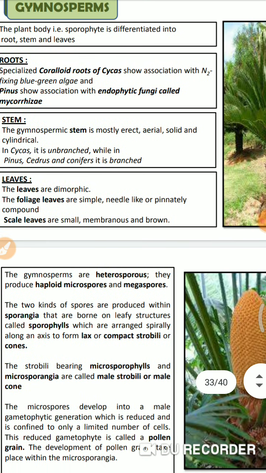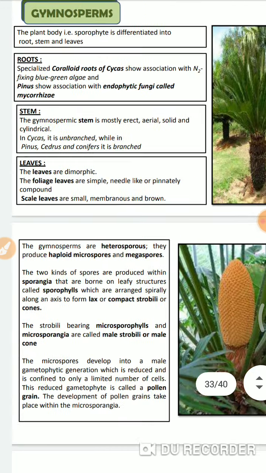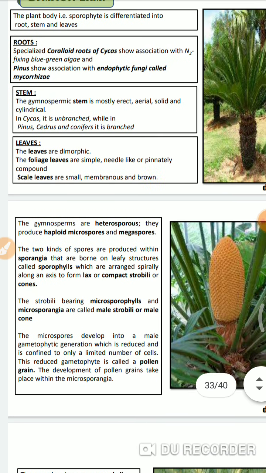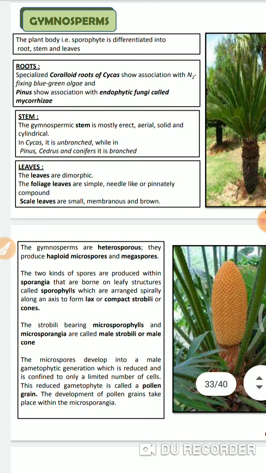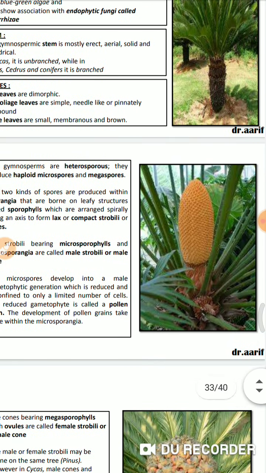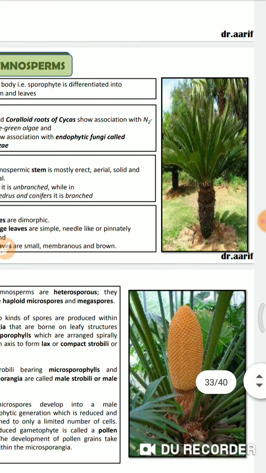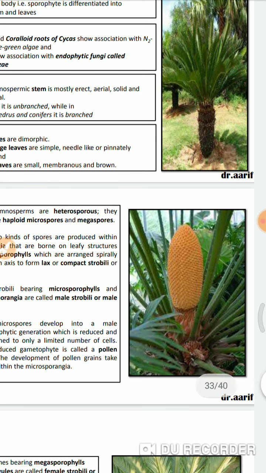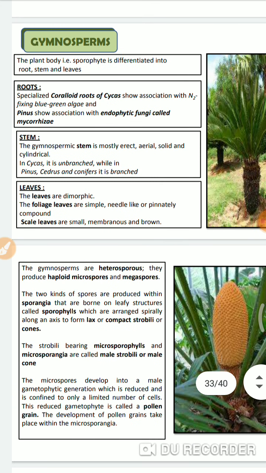If you see the stem, it's erect and solid. And the leaves are of two types. The first is simple, needle-like, pinnately compound, and there are also some scale leaves. We'll see how it happens. I've told you that these are the coniferous. There are two types of leaves. The leaves that are green-colored are simple needle-like structures, the green-colored foliage leaves.